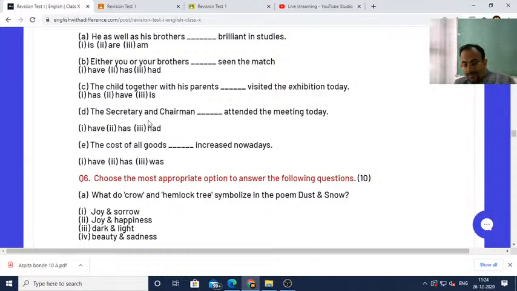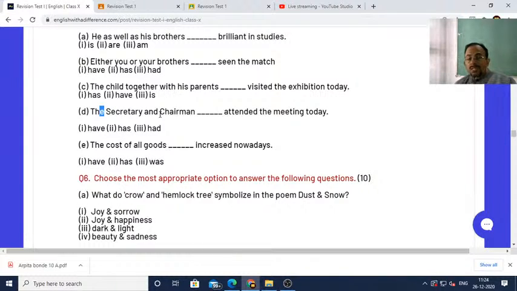Understood? But if "the" is given with chairman as well, like with secretary the article "the" is used, with chairman also the article "the" is used, it means that the secretary and the chairman are two different persons, and in case of two different persons, subjects are plural, which means the verb will also be plural.